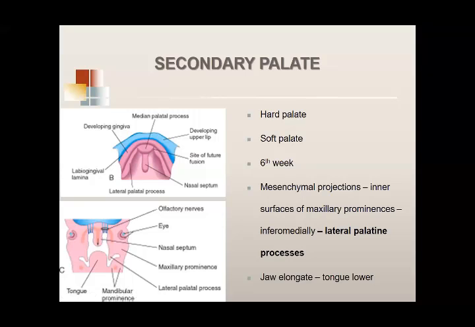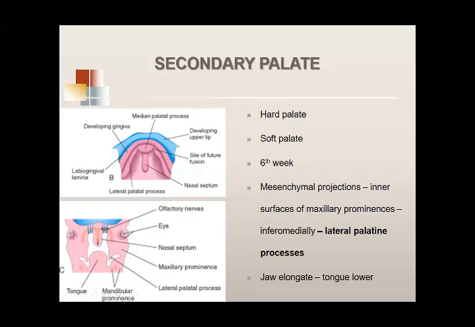These shelves of mesenchyme, they grow towards each other. That means they grow towards the midline and they grow inferiorly. They are called lateral palatine process. ये nasal septum है, ये primary palate है, ये nasal septum है.